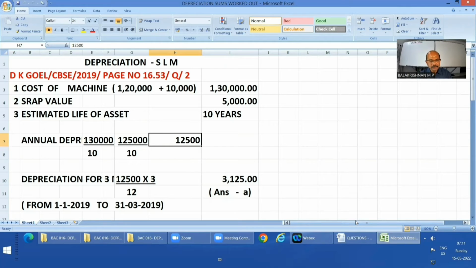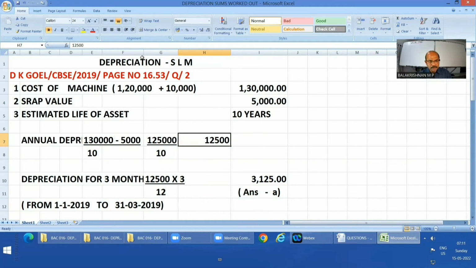Annual depreciation, you know that it is 1,30,000 minus 5,000, that is 1,25,000. Because we know that from the cost of the asset, its scrap value has to be reduced so that its total usage value will be taken.